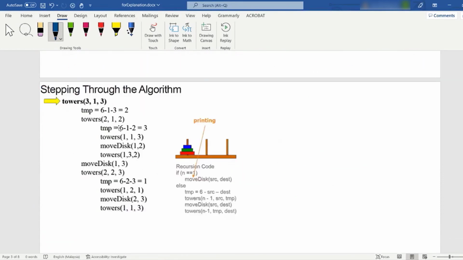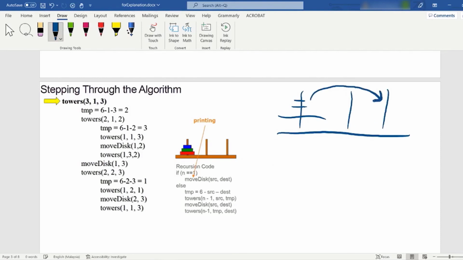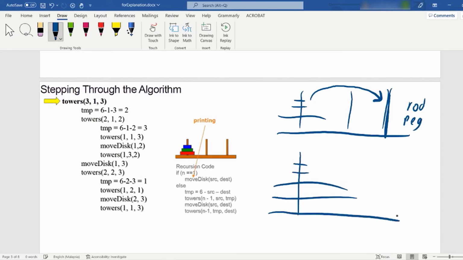Lastly, I want to share with you about the Tower of Hanoi. If you play the Tower of Hanoi with 3 blocks, you can use a repeating pattern to move them to the third rod, also called a peg. If there are 4 blocks, then you use a different type of pattern.